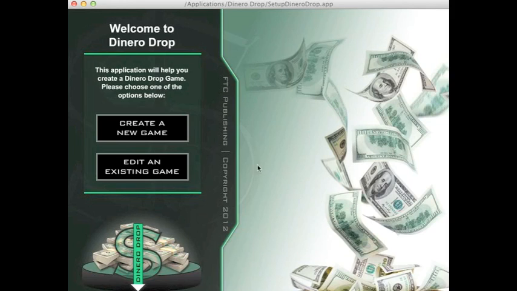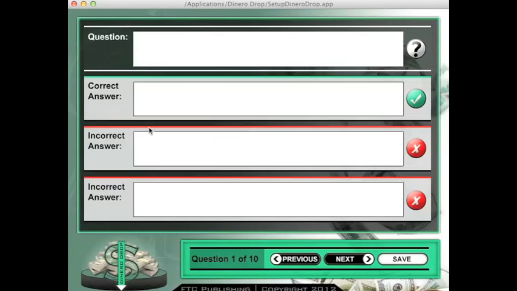So the first step is to go ahead and click on the Create a New Game button. This is going to allow me to start entering my questions and answers. In Dinero Drop you have the ability to enter up to 10 total questions. As you can see here, you can enter one correct answer per question as well as two incorrect answers per question. Keep in mind that in order for the game to play correctly, you do have to have at least one question per game.